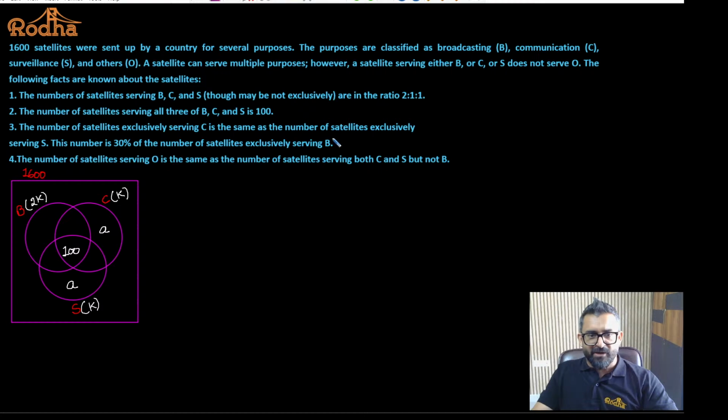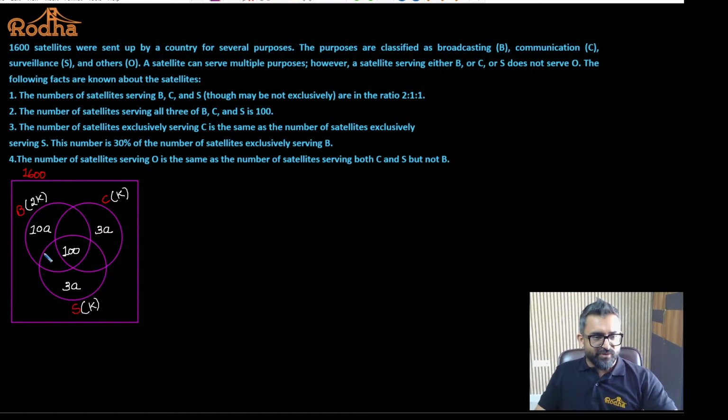The number of satellites exclusively serving S, this number is 30% of the number of satellites exclusively serving B. So this A is 30% of this number. So I'll assume this to be 10A. What will happen? This will turn out to be 3A, 30% of this. And this is going to be 3A. Point taken? If this is 10A, this is 30% of these numbers. So this is equal also 3A and 3A. Will that be okay?